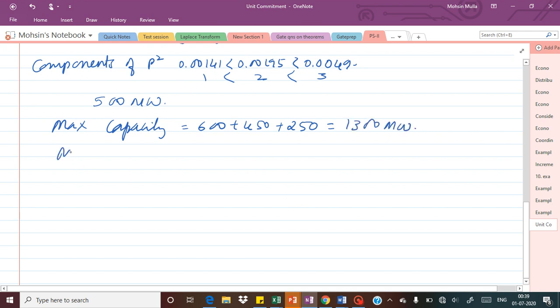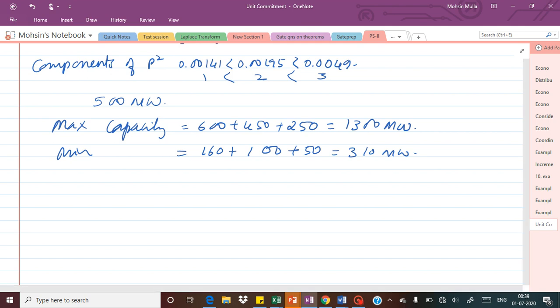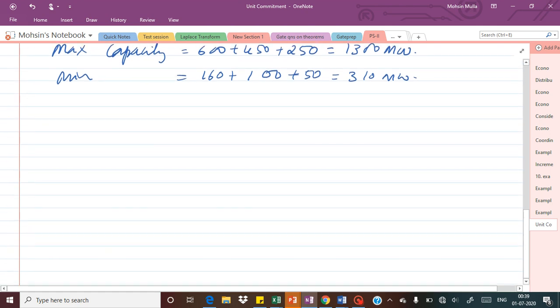And the minimum is how much? The minimum is 160 plus 100 plus 50, which is 260 plus 50, 310 megawatt. So the demand will range from 310 megawatt to the maximum capacity of 1300 megawatt.